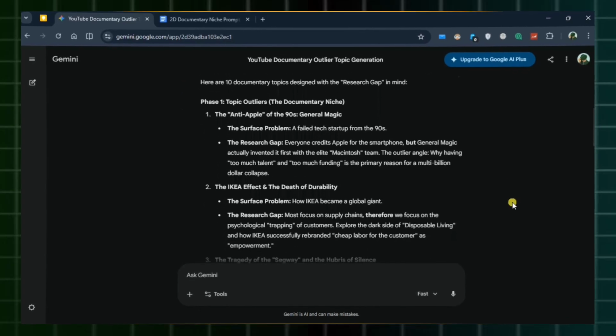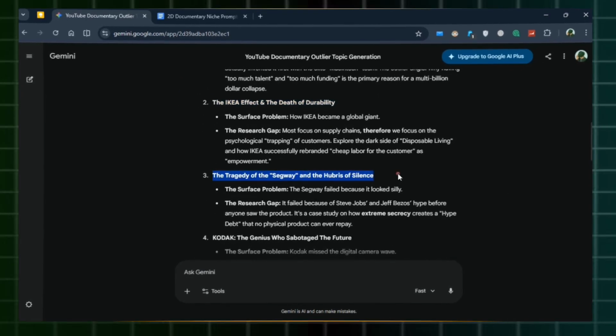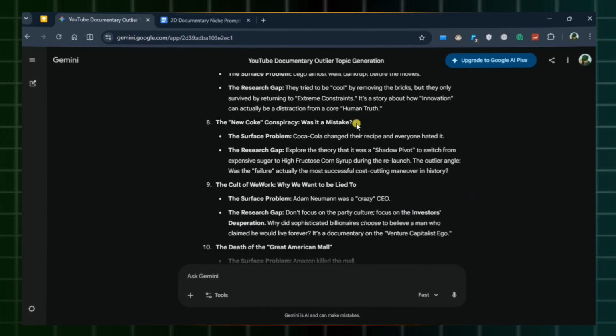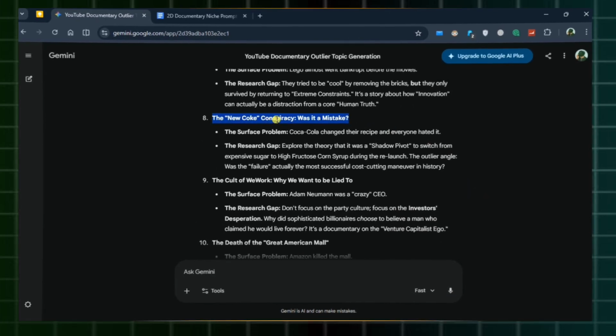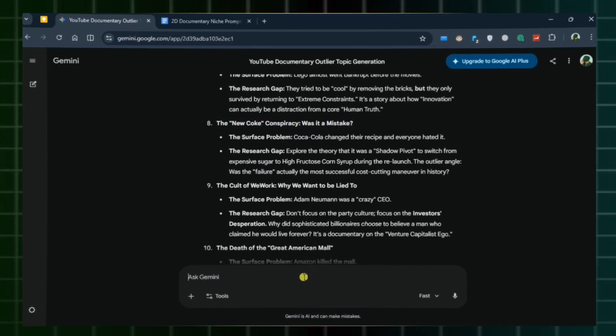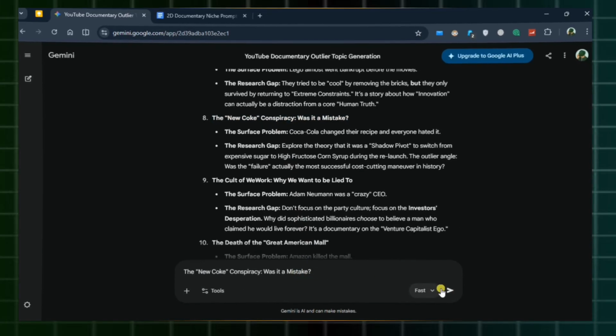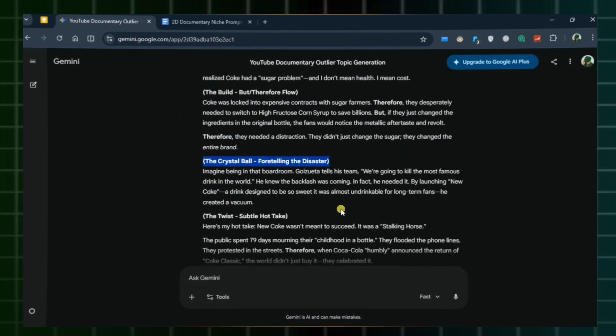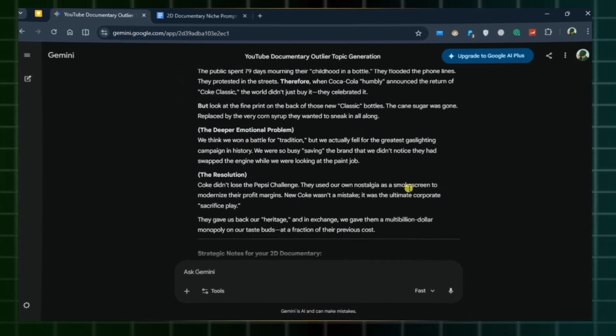You instantly get a list of high-potential outlier topics. Now, I could just tell it to make another standard history documentary, but I want to show you how flexible this visual style really is. I'm going to pivot and select this topic about the new Coke corporate conspiracy. Paste your chosen topic back in, and boom, you get a script that actually has a soul.